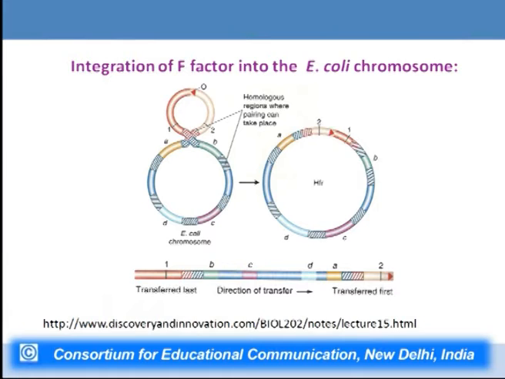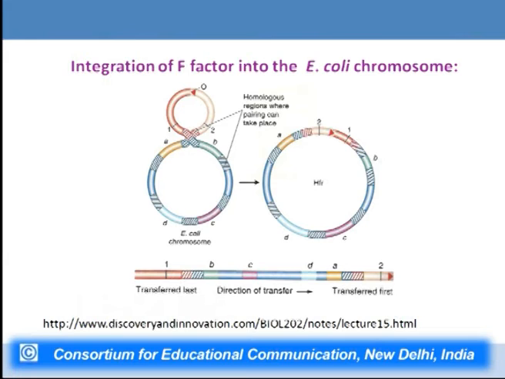And whenever there will be transfer of DNA from this particular HFR strain into the recipient strain, the transfer will initiate at this particular red dark arrow. And the region that is denoted as 2 will be transferred first. After that, gene A will be transferred, followed by D, C, B, and the last of the genes which would be transferred would be 1, and the remaining region of the F plasmid.